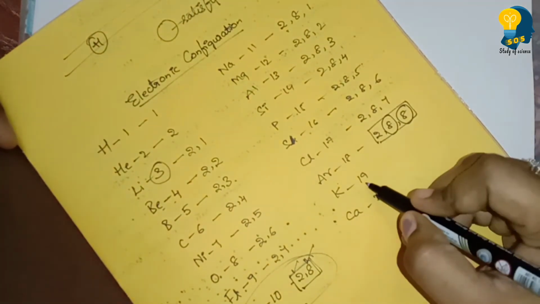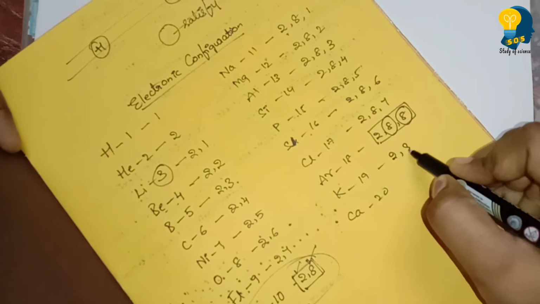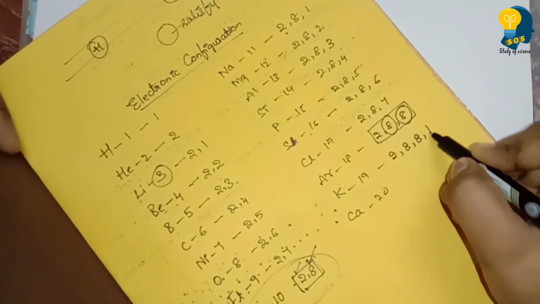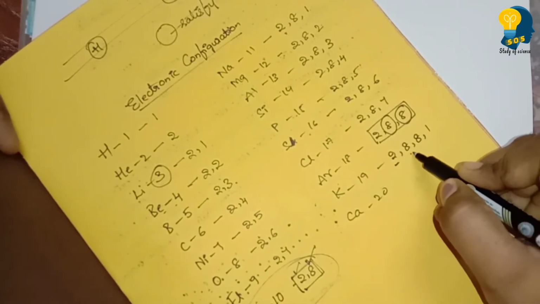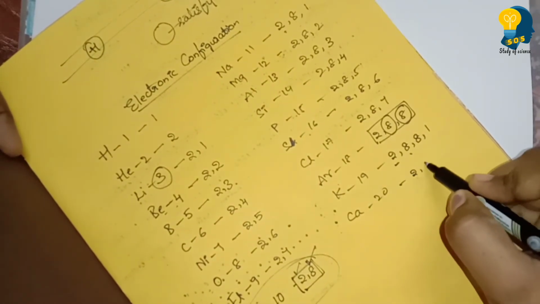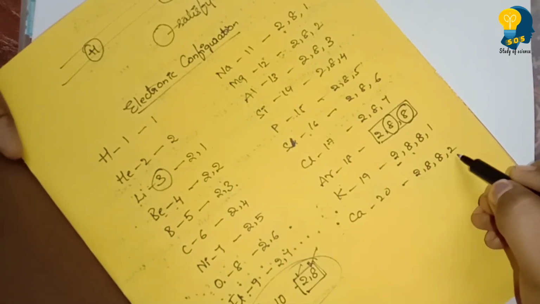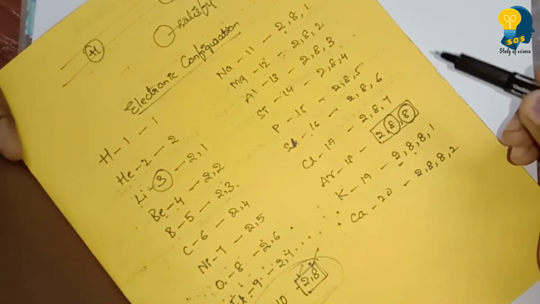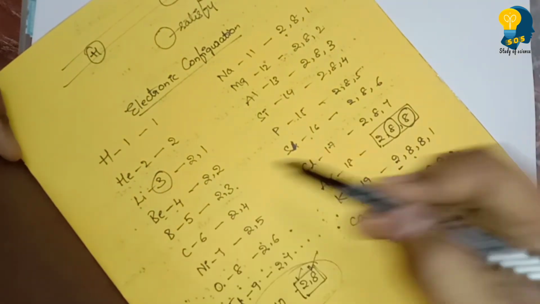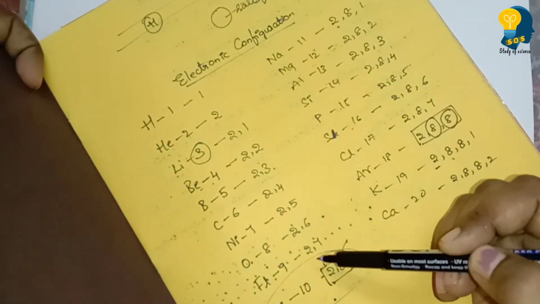Moving ahead to the 19th element, that is potassium. Its electronic configuration is 2, 8, 8 and then 1. See, 2 plus 8 is 10, 10 plus 8 is 18, 18 plus 1 is 19. Then calcium 2, 8, 8, 2. So totally there are 20. This is how we write the electronic configuration for the first 20 elements. Very easy. If you know one, then the remaining are very easy to complete.